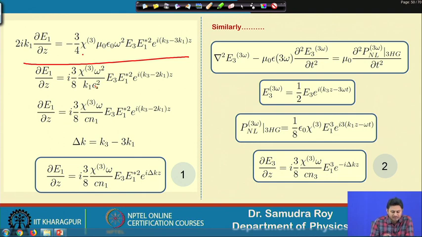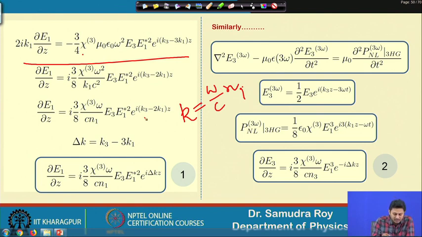If I use the value of k as omega divided by c n1, then the omega divided by c term will cancel out, and one omega divided by c will be there and one n1 will be there, and e to the power k3.